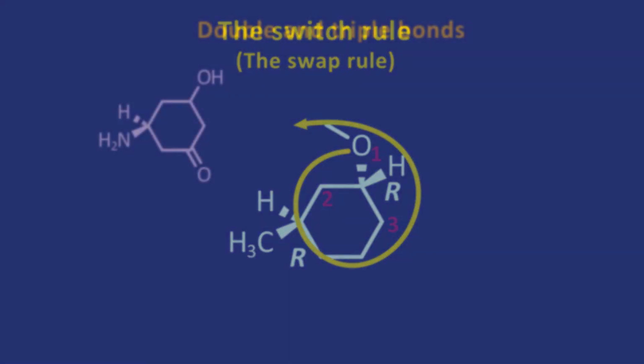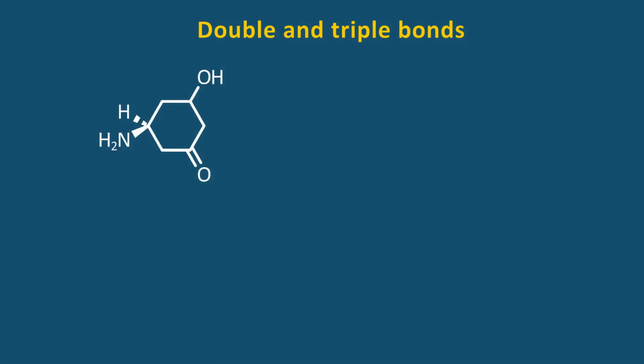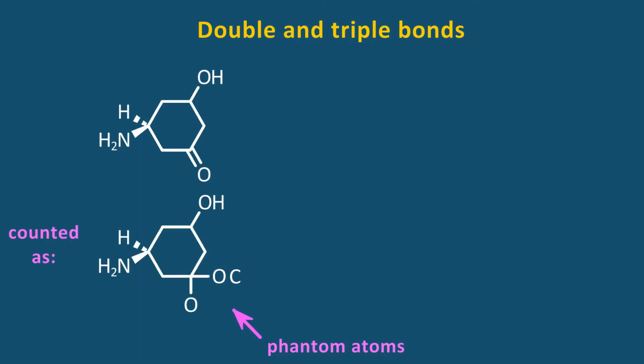Okay, well, what about double and triple bonds? How are those handled? In this case, we add what are called phantom atoms, so carbon double bonded to oxygen is counted like this. Carbon bonded to 2 oxygens is higher priority than carbon bonded to only 1 oxygen. Therefore, this one is S.